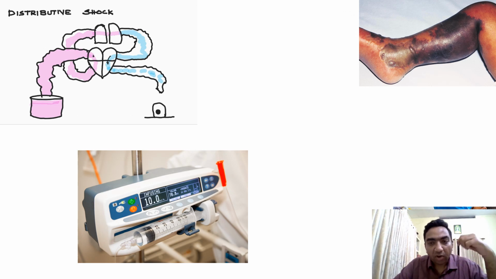In distributive shock, there is sepsis, and there is dilatation of the vessels. So we have to cause vasoconstriction. So vasopressin and drugs which cause vasoconstriction, like noradrenaline, can be given in case of a distributive shock. So we have resuscitated the shock, we have diagnosed the shock, and we have treated the shock. We have treated the problem.